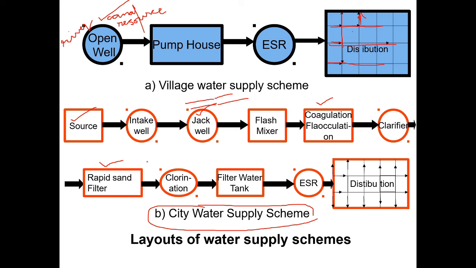Now if you see the disinfection, if you see some bacteria, we have to remove that bacteria in that particular water. That is especially harmful pathogenic bacteria. The removal or killing process of the pathogenic bacteria is nothing but disinfection. So for the disinfection process we have to add chlorine to the water. That is nothing but chlorination. After this chlorination you have to send the water to the filter water tank. Again you have to filter the water in that particular tank. Then you should send that particular water into the elevated service reservoir.